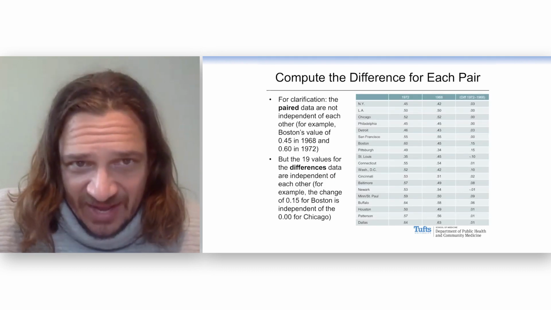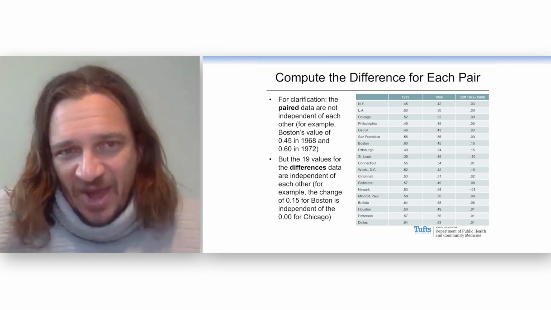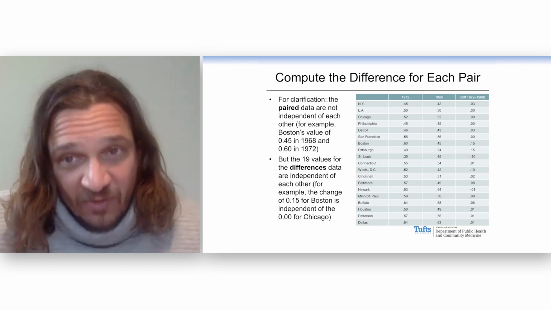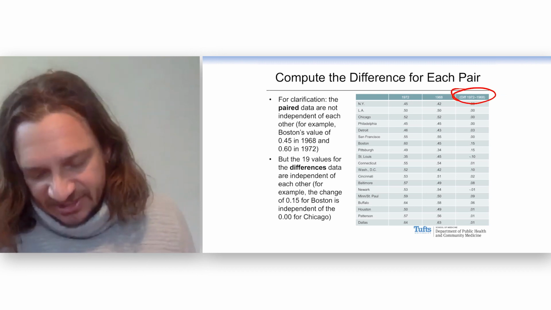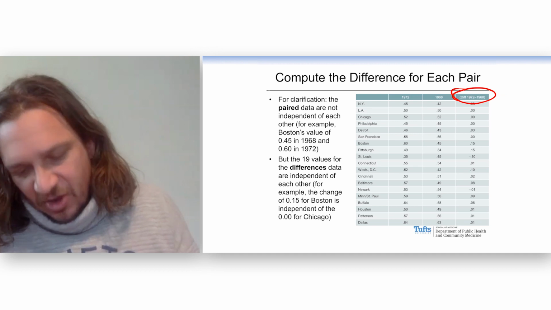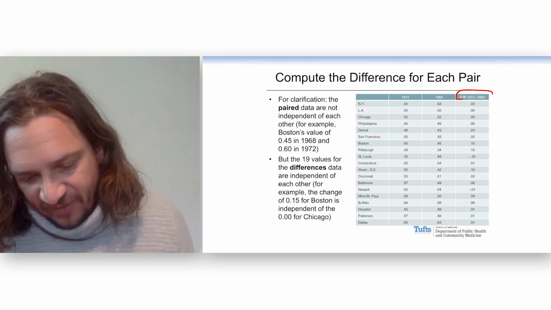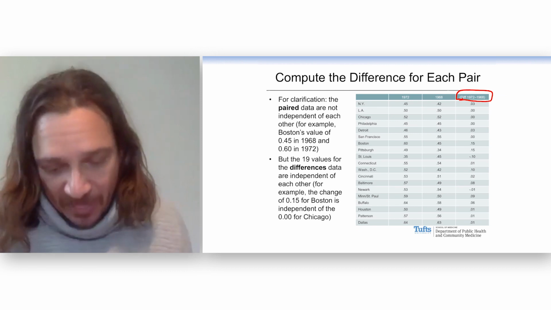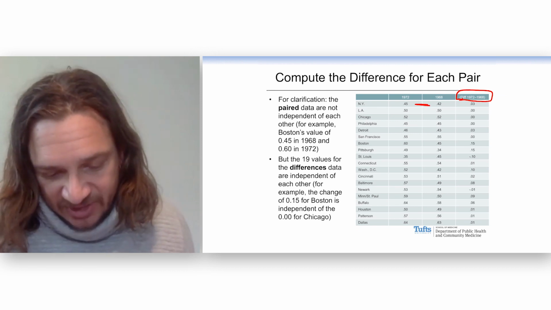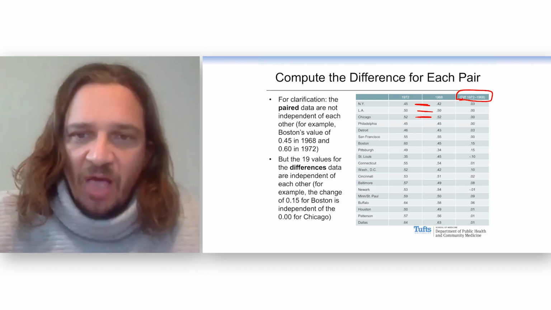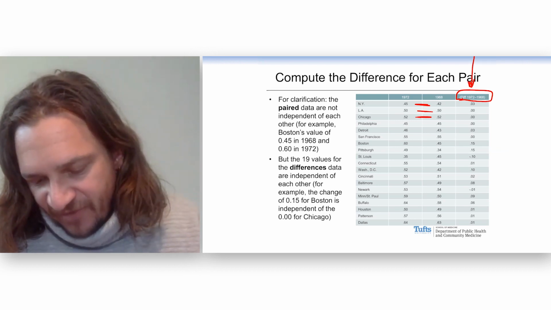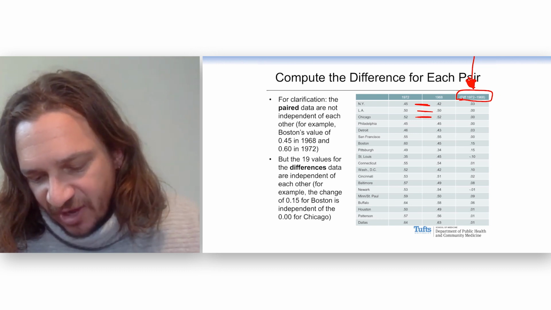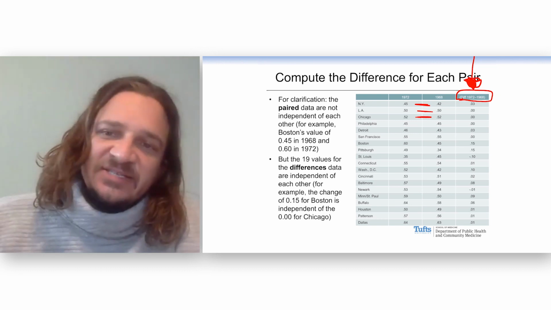Now, remember, these data are not independent of each other. In each row, they're paired somehow, and we can make a new variable that calculates the difference. So here's the difference between these 2 years. And those differences are New York minus New York, LA minus LA, Chicago minus, and so on. Now take a look at this column. If nothing changed between these 2 years, what would you expect to see in this column?